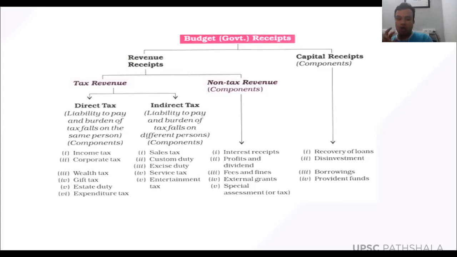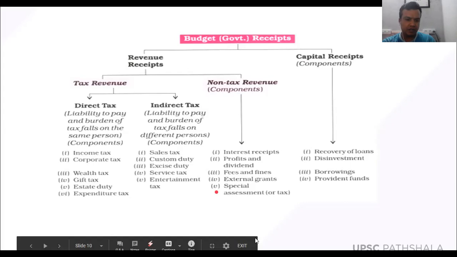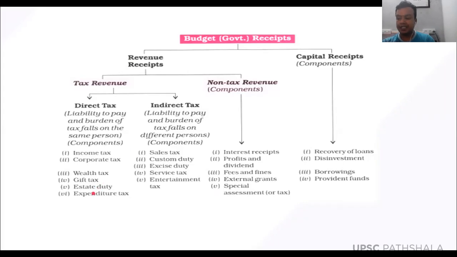So got it? All those taxes which you are paying indirectly are called indirect taxes, and all those taxes which you are paying directly to the government are called direct taxes. For example, income tax is the best example of a direct tax. Corporate tax means the tax which is imposed or levied on the income of a company. That is what is called corporate tax.